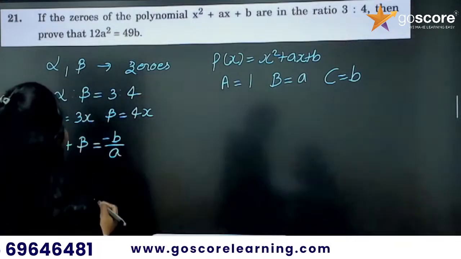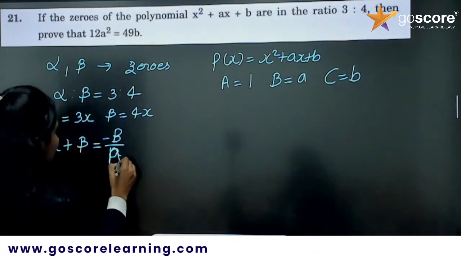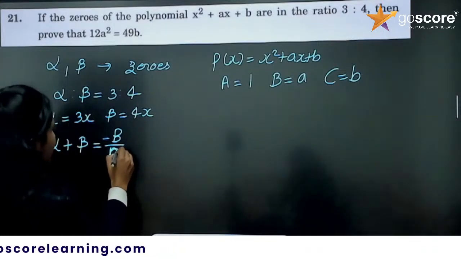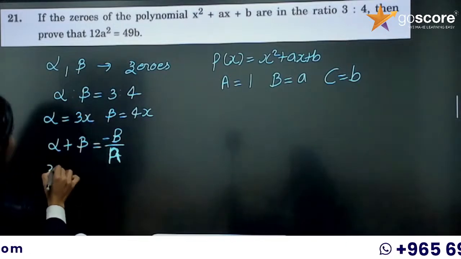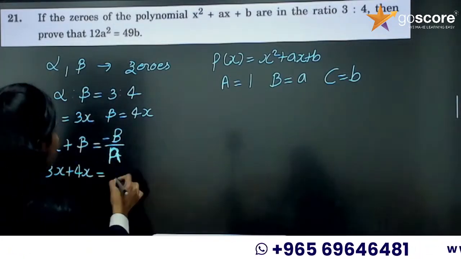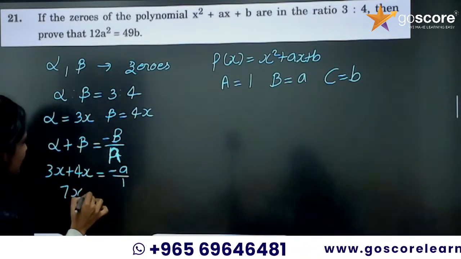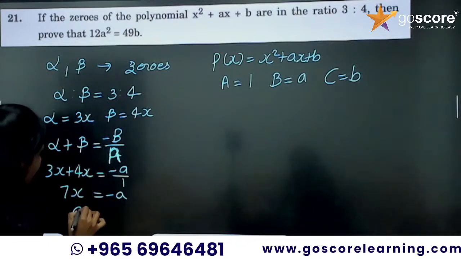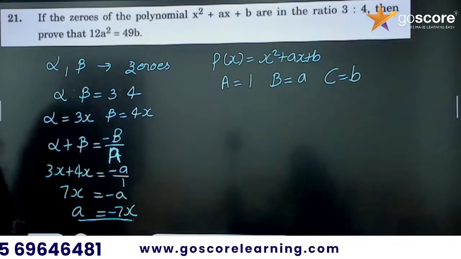Now, alpha plus beta is minus capital B by capital A, minus B by A. So alpha plus beta is 3x plus 4x, and minus B by A is minus a by 1. So I am getting 7x equal to minus a. From that, a equal to minus 7x. So I got a value for a.